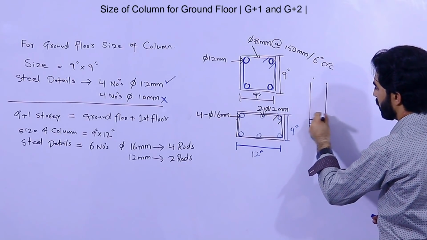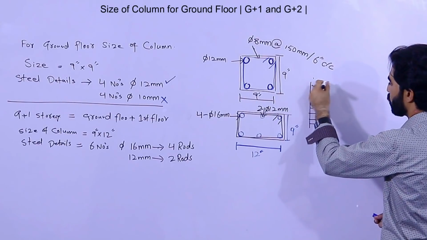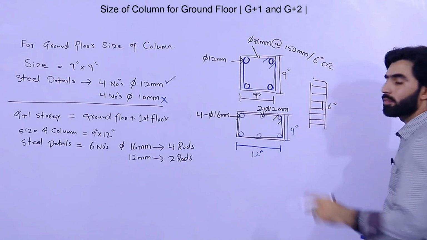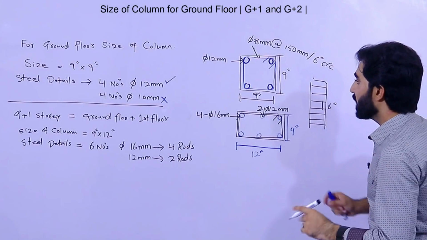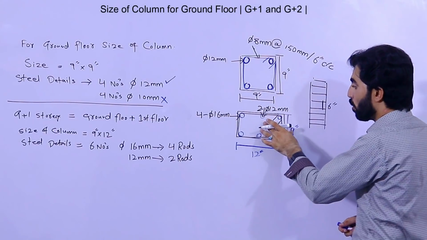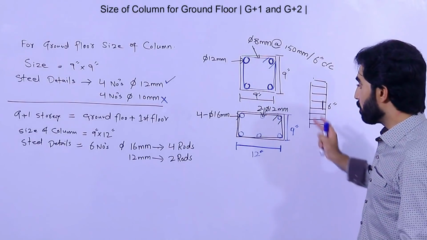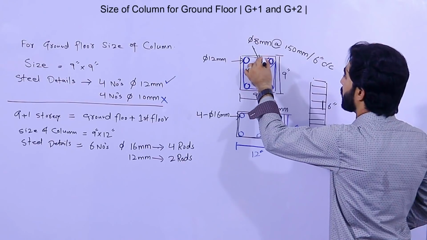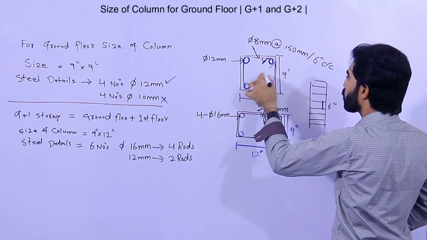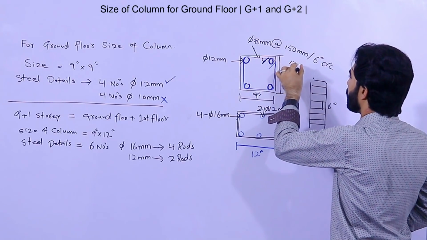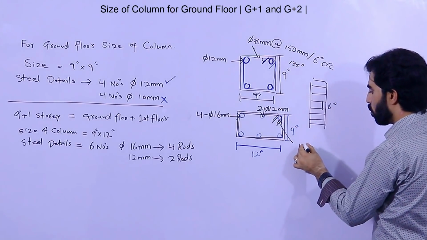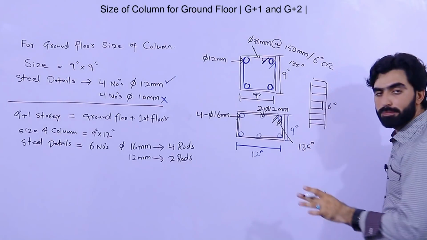As you can see, lateral tie spacing should be within 6 inches. Got it? Next, guys, the hooks, for both G plus 1 story and for ground floor. This angle should be 135 degrees. So the hooks should be bent at 135 degrees. Same here, it should be 135 degrees.